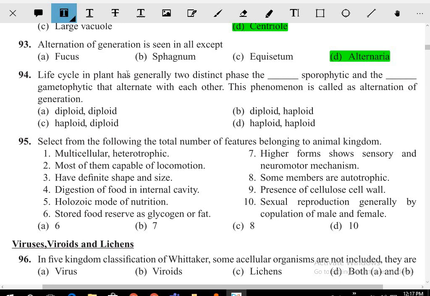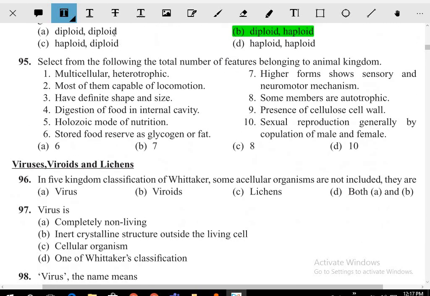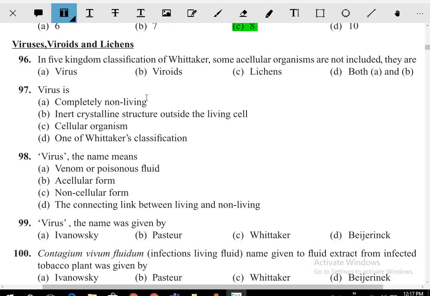Life cycle of the plant generally has two distinctive phases, diploid sporophyte and haploid gametophyte. So answer for this 94th one is what? Diploid and haploid. Most of these features of the animal kingdom, ये पूरे features एक बार पढ़ना है आपको. इतना lengthy question तो नहीं आएगा नीट में. Okay, so answer is what? 8. Okay, in the five kingdom classification of Whittaker, some of the acellular organisms are not included. They are what? Virus, viroid, lichens, both A and B.